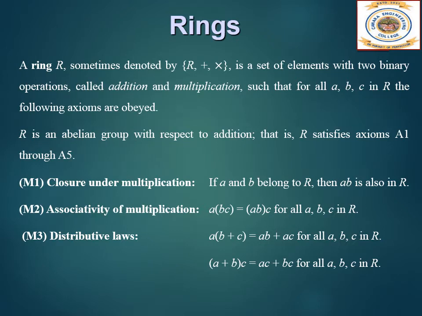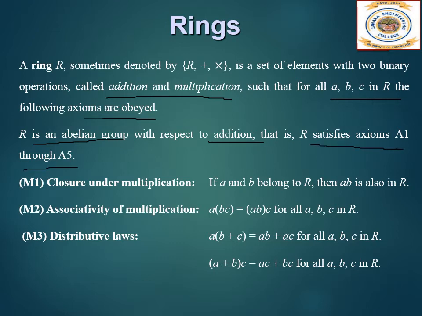Okay, next we will see about rings. A ring R is sometimes denoted by R, plus and multiplication. A ring is a set of elements with two binary operations called addition and multiplication, such that for all A, B, C in R, the following axioms are obeyed. Now, let us see what axioms it obeys. R is an abelian group with respect to addition, that is, R satisfies the axioms A1 through A5.